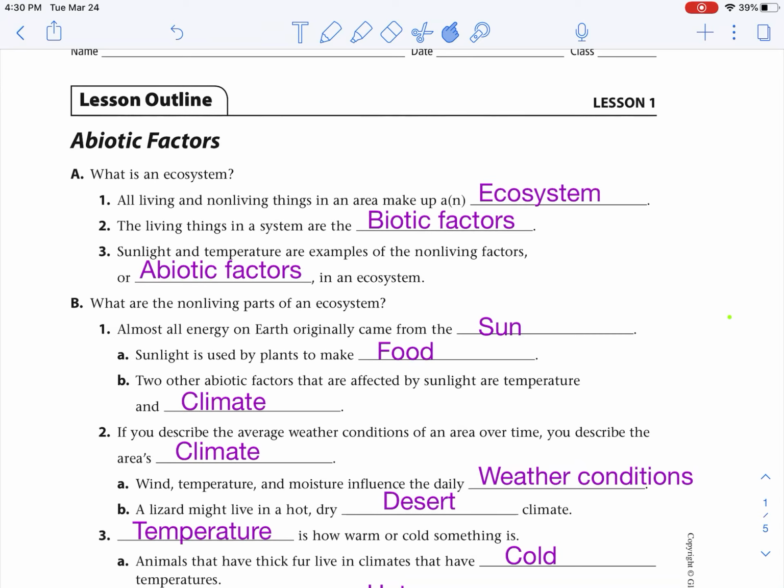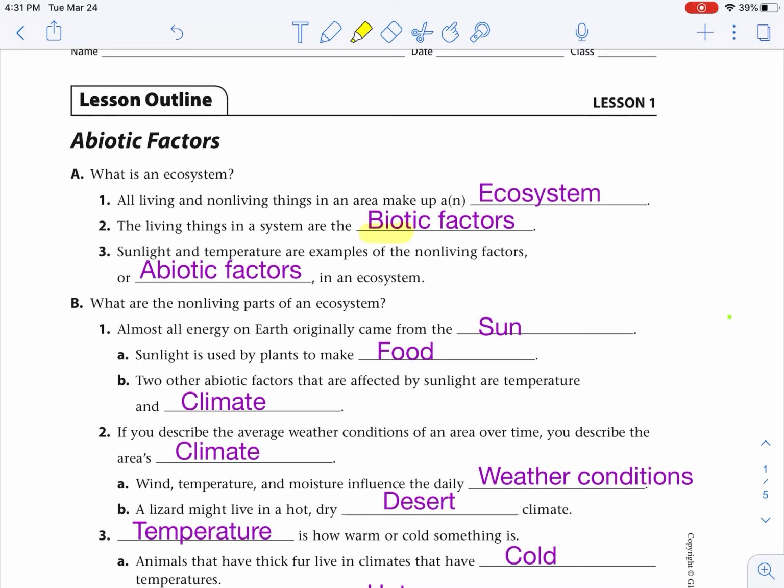What is an ecosystem? All living and non-living things in an area make up an ecosystem. The living things in a system are the biotic factors. So those are going to be the ones that can grow, can reproduce. So a biotic factor is going to be living, once living, or came from something that was living. Sunlight and temperatures are examples of the non-living factors, or abiotic factors, in an ecosystem.